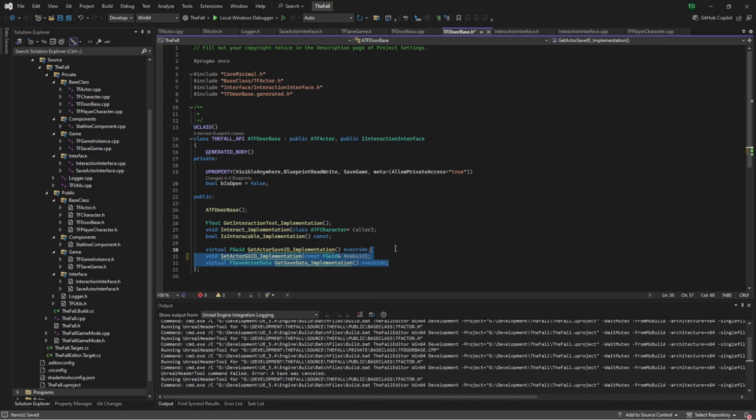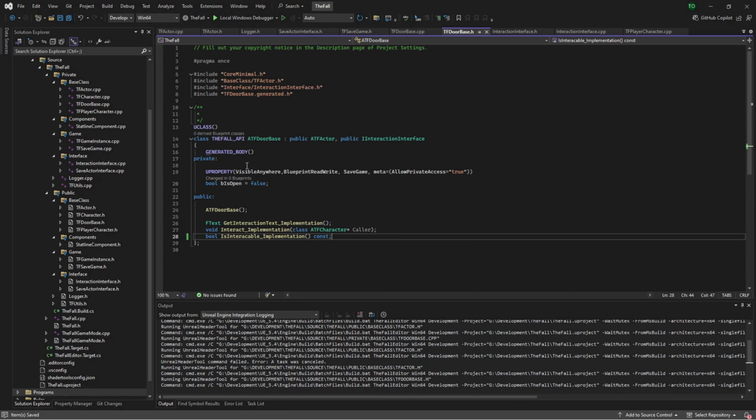And we can remove these from the header file for the door as well. Now we do have this variable here, which we are storing, and it should be part of the save game. So this should serialize when we run through that. And we'll debug step through the save game logic in the game instance.